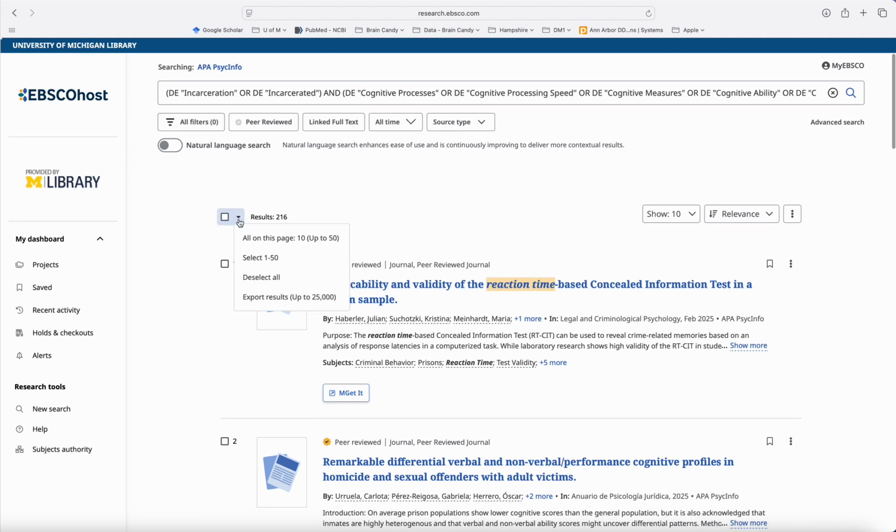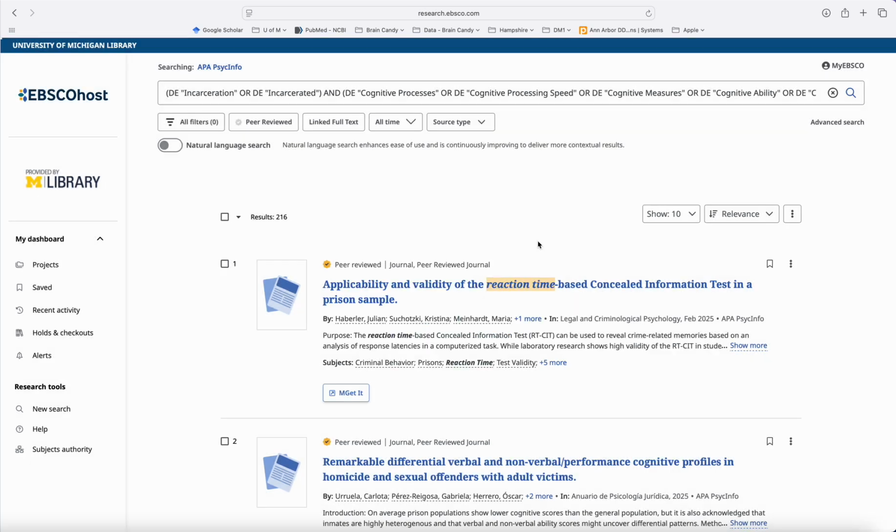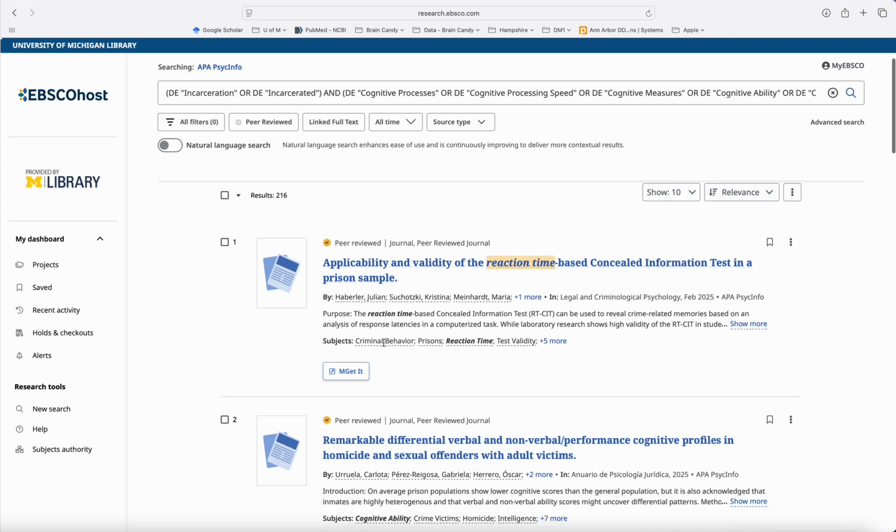You could either export all the results; there's 10 per page, up to 50. You can do 1 to 50. You can export them all in this case. Obviously, then you have to sign in, so you have to make yourself an account, sign in, and that will help you to save it as information where you can look at each thing.